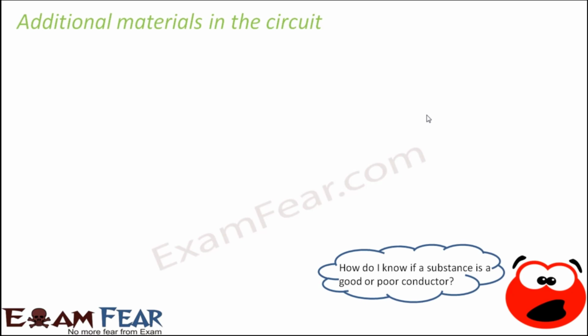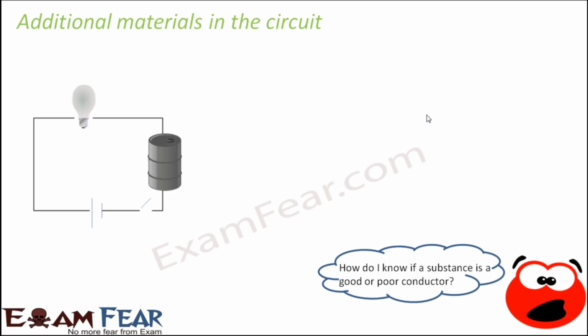Now let's say we add a new substance to the circuit which is made up of a new material. So now you may ask, how do I know if a substance is a good conductor or a poor conductor? Because if the substance is a poor conductor, it will not allow electric current to pass through the circuit. So let us look at this scenario. We make a small circuit where we take a bulb, we connect it to a battery.